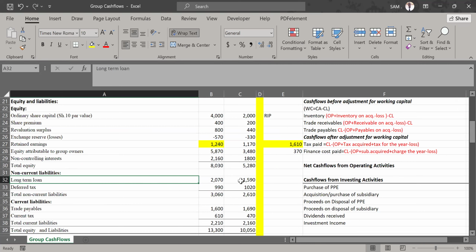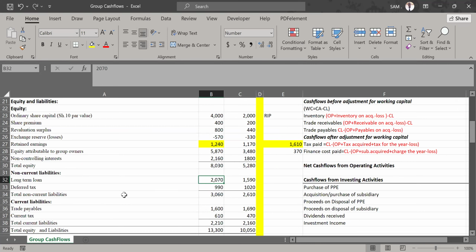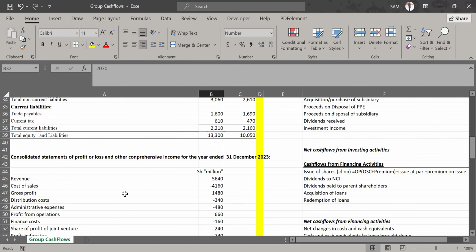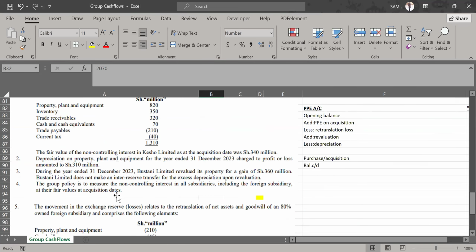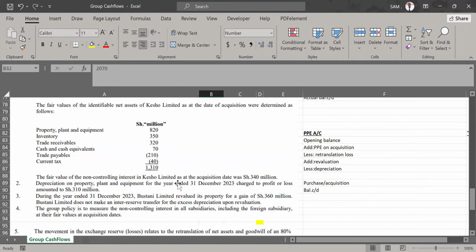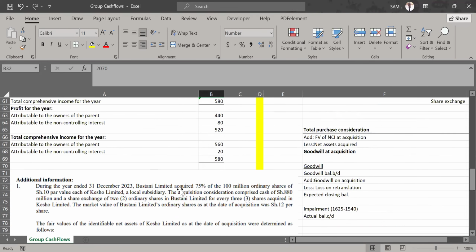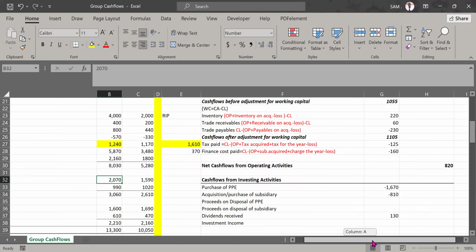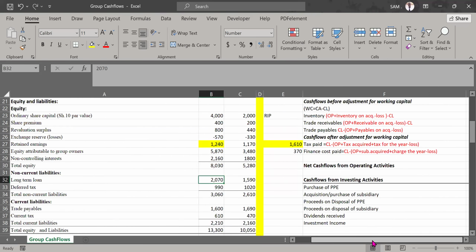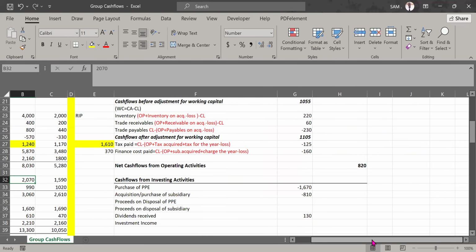If you opened with 1590 and you're closing with a higher value of 2070, what has happened? In the additional information, there was no information relating to long-term loans, so we cannot assume any other adjustments in that loan account if we are not told. So we are only left to compare the closing and the opening figures. That loan account has increased, and for it to increase, you must have acquired more loans.